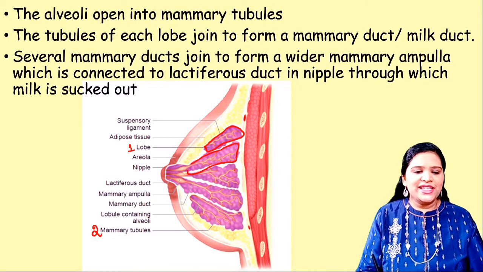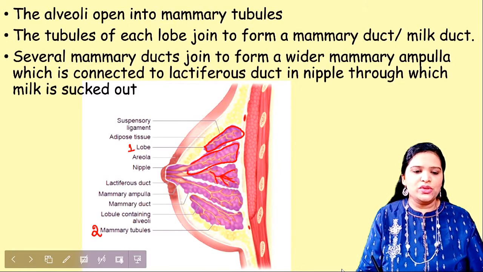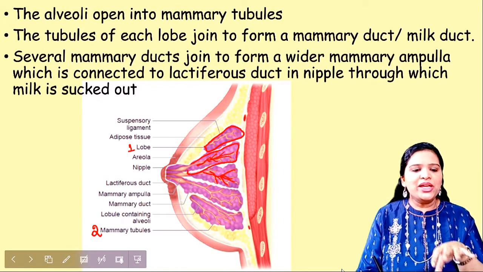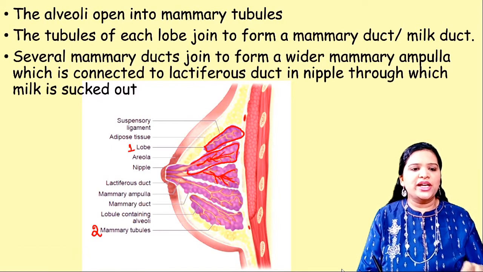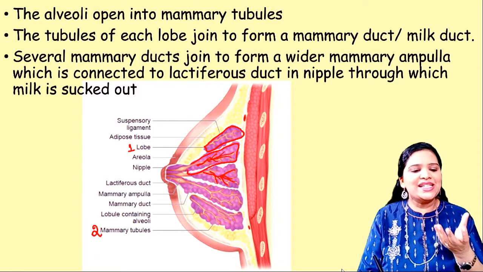See here, these orange color branches are the mammary tubules. There are so many branches of mammary tubules which bring the secreted milk. These mammary tubules join together to form the mammary duct.